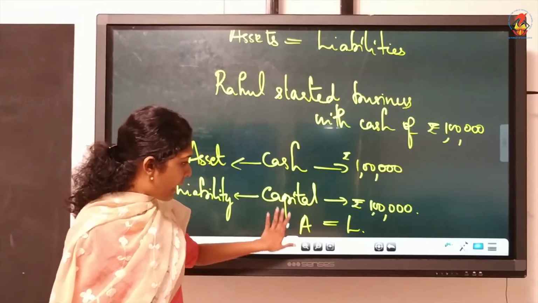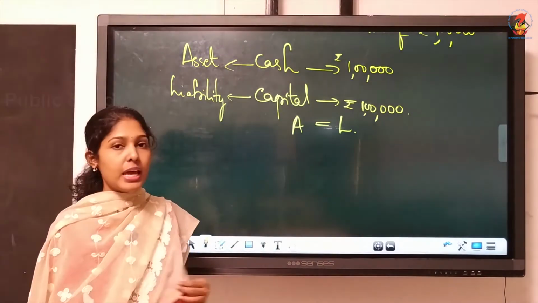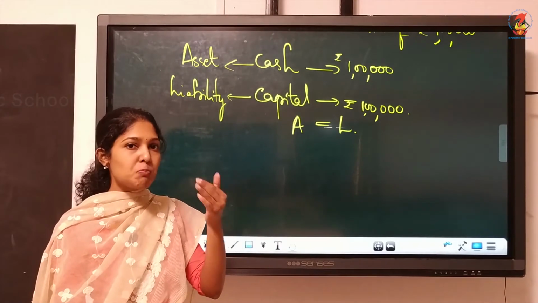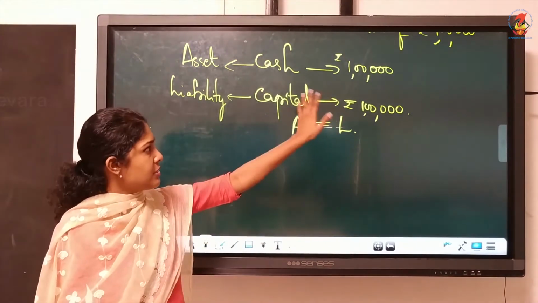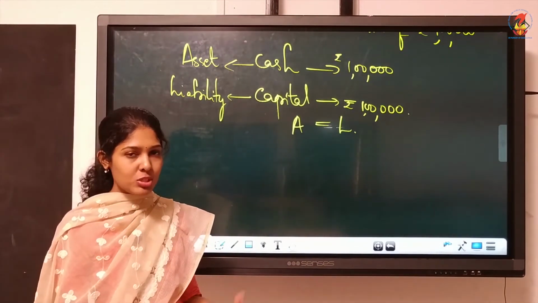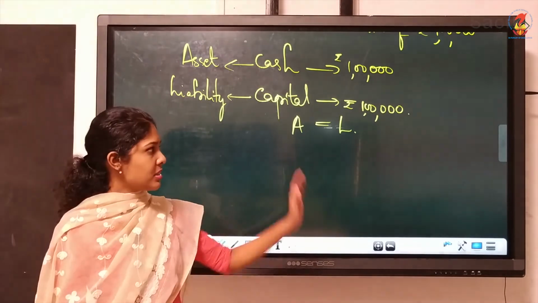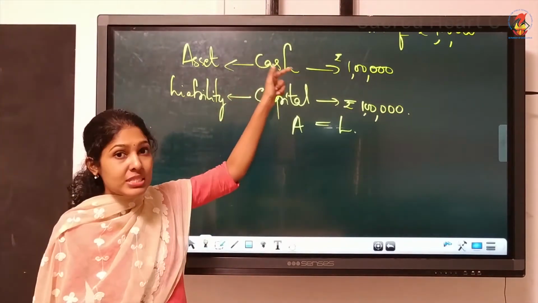Now we can expand this equation. Then one more thing, the accounting equation is based on one concept. Now from this example, did you understand that concept? Are you able to identify that concept which we have learned already? Assets is equal to liabilities. That means cash and capital of same amount.